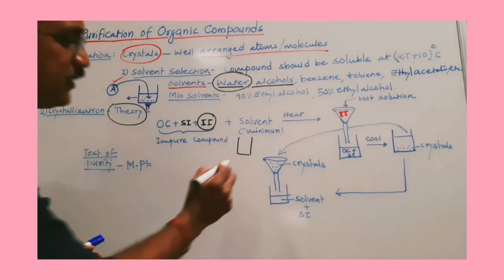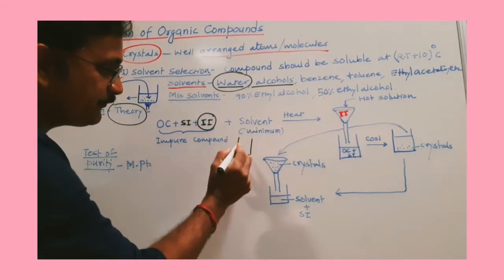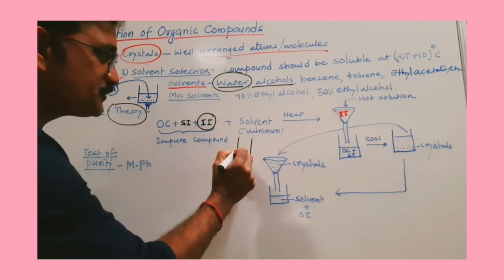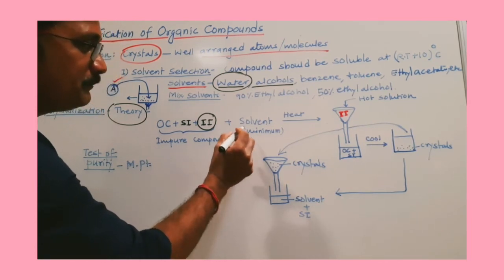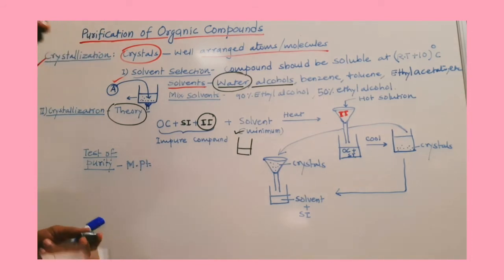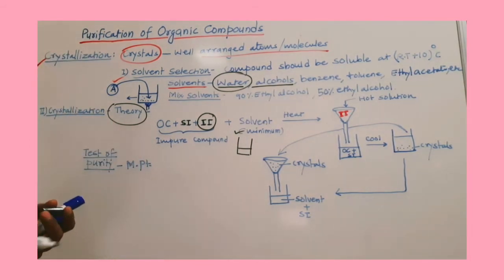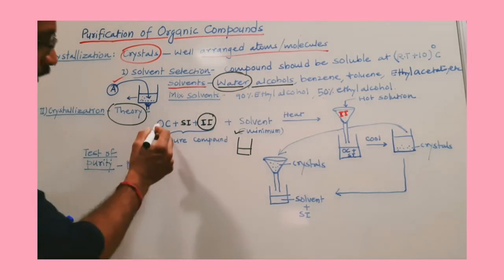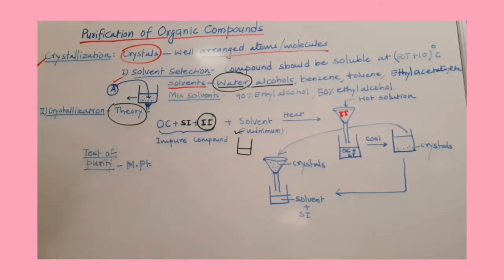Now see, suppose I have taken a beaker of 100 ml capacity. I have taken that solvent, but what is important, you have to take it in minimum quantity, so that you can select how much quantity you need for the crystallization. Now you take this mixture.